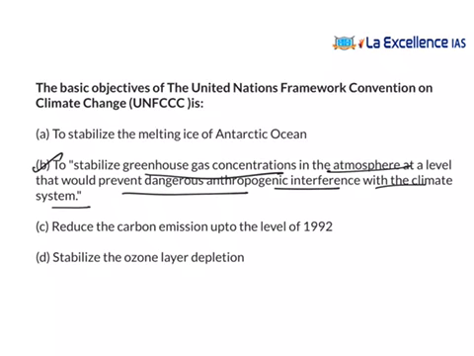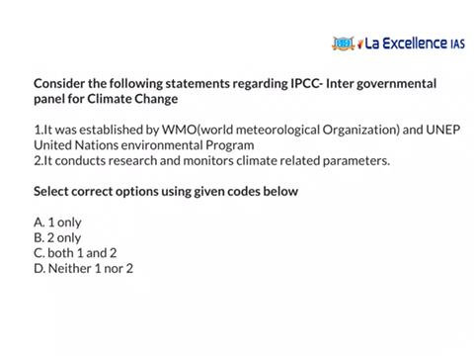The next question is: consider the following statements regarding the Intergovernmental Panel on Climate Change. This was established by the World Meteorological Organization and the United Nations Environment Programme. This statement is correct. The next one is: it conducts research and monitors climate-related parameters. This statement is incorrect because the Intergovernmental Panel on Climate Change neither monitors nor does any research related to the climate. So the answer here, as only one is correct, is A.